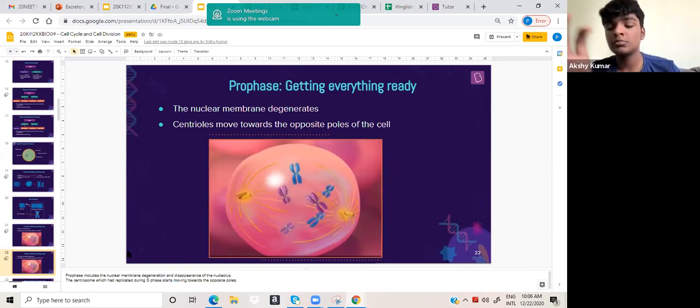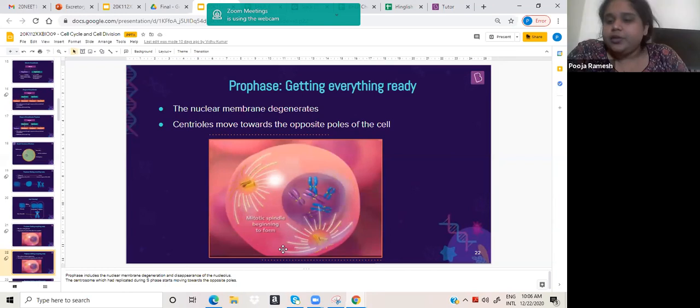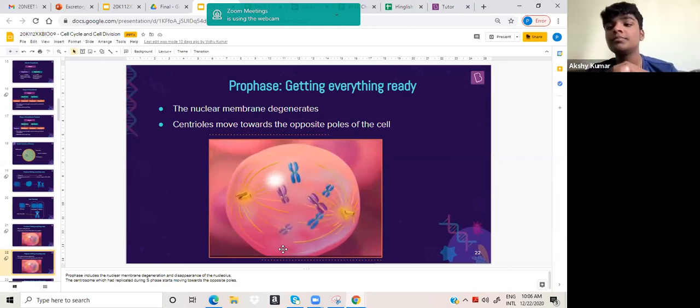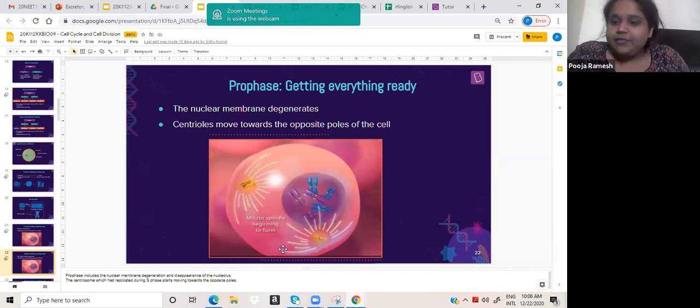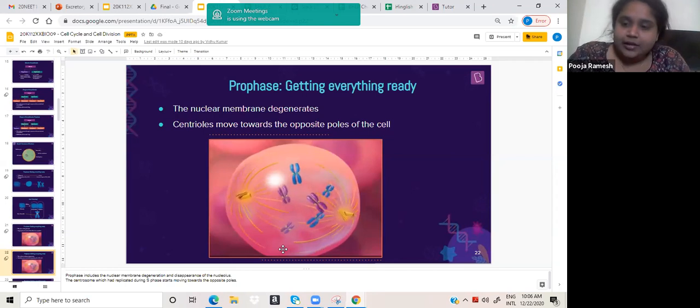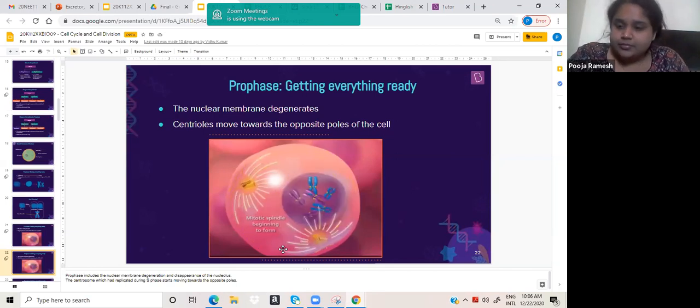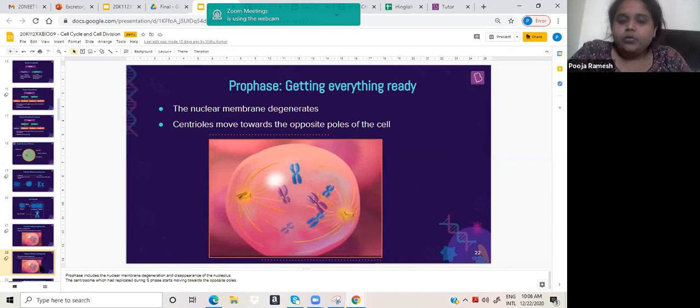Just like in football you have a goal post at two edges of the playground, the centrosomes are going to go and stand like a goal post at the two corners.